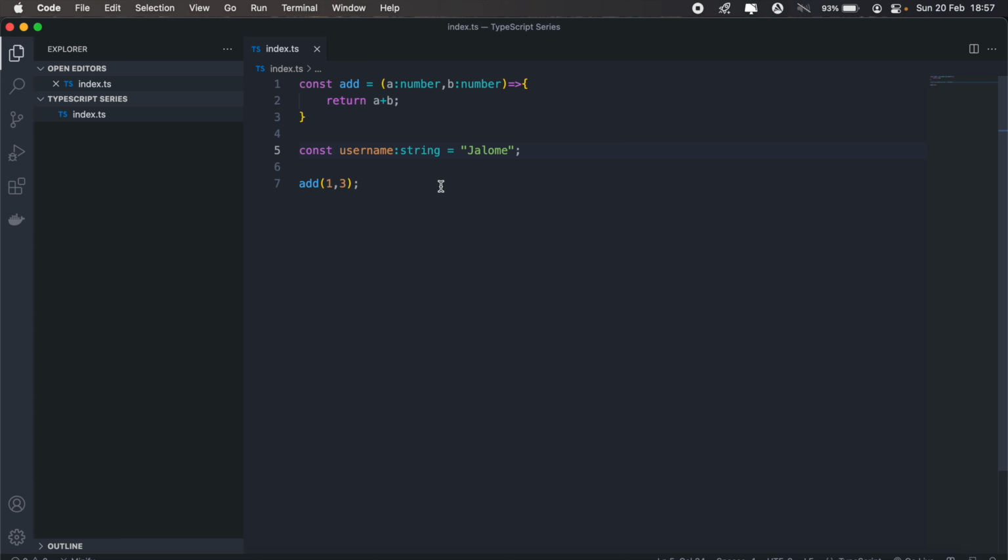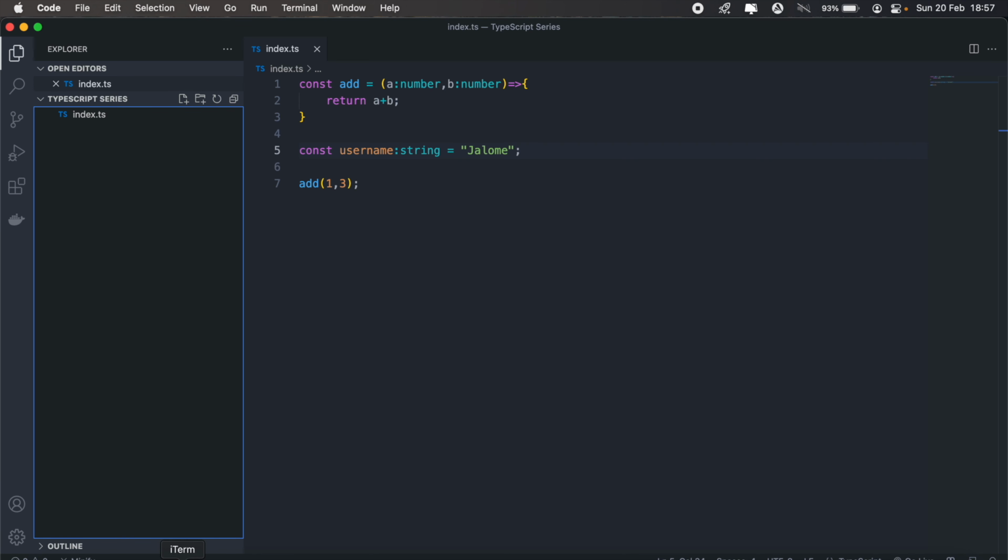We were able to set up our first application, and now TypeScript itself, the TS file, won't run in the browser. If we had an application here, like an index.html file, it wouldn't work if we just reference index.ts. What we need to do is transpile this code into normal JavaScript.